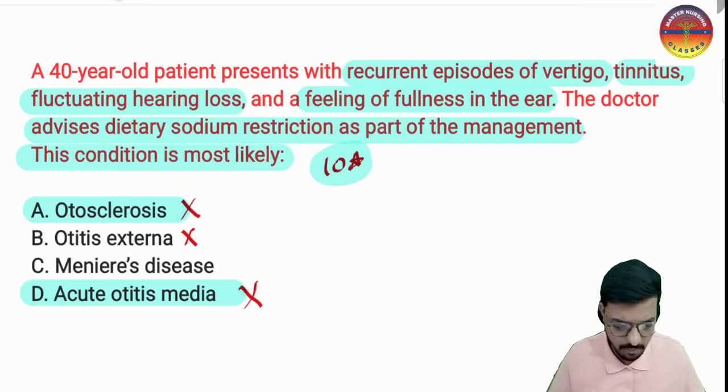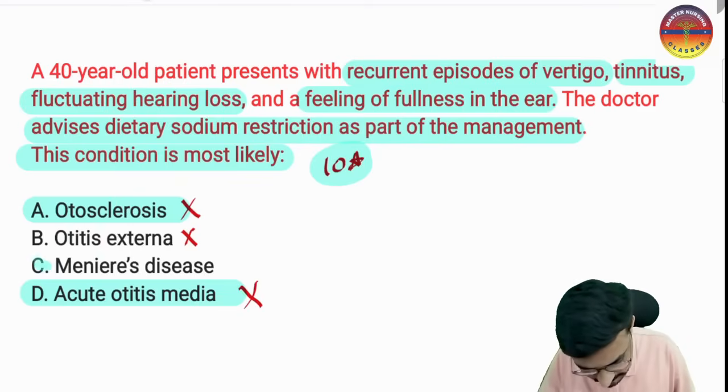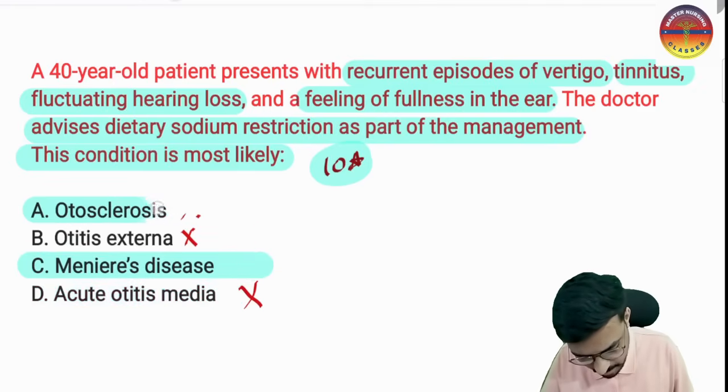So here we have option C, that is Meniere's disease, and almost all of you gave the correct answer. I'm very proud of you.